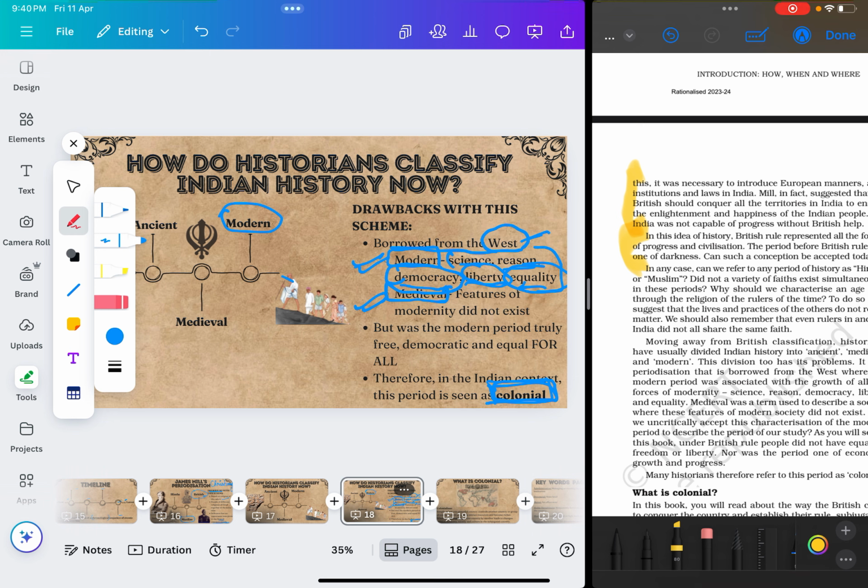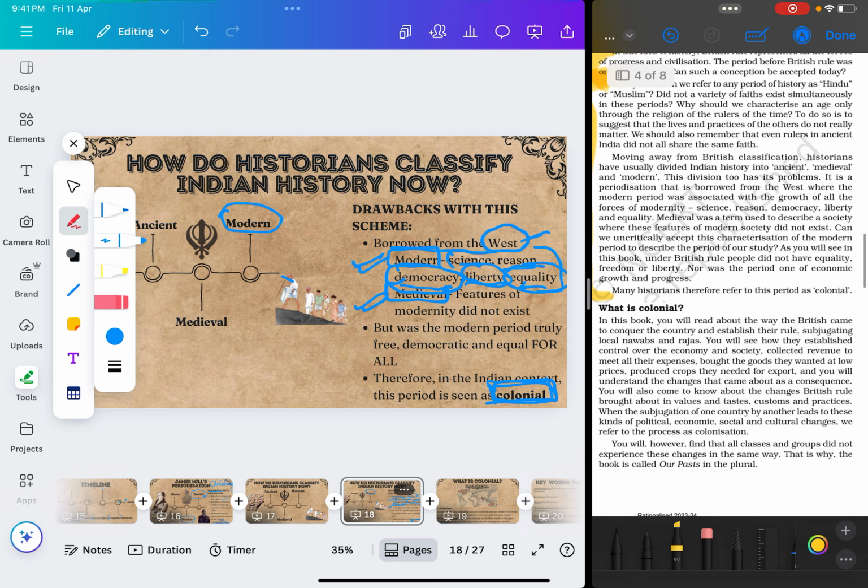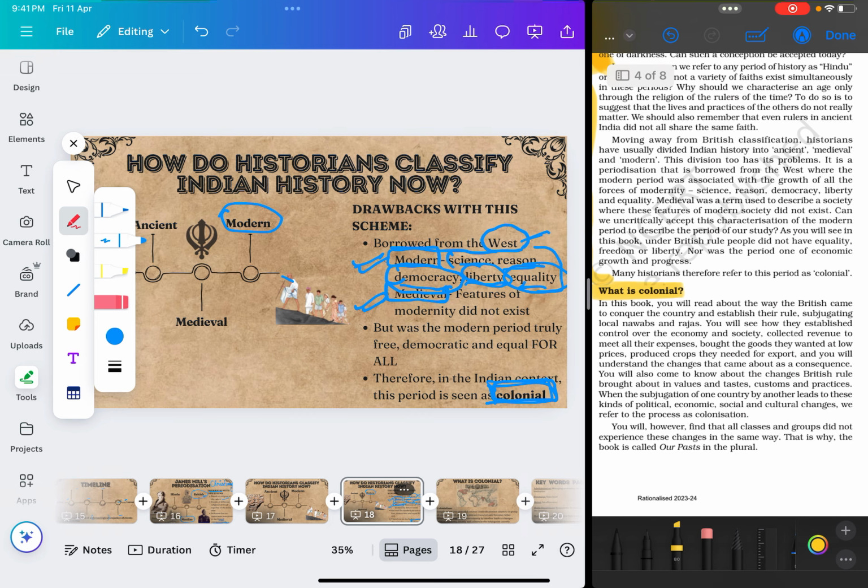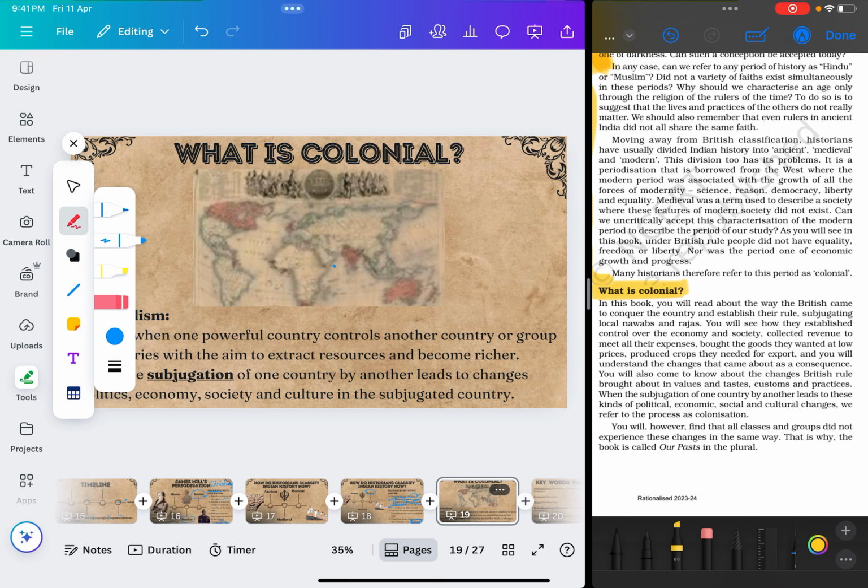Okay. So before we look into what is colonial and what does it mean, I want all of you to read these 2 paragraphs or these 3 paragraphs here. Just read this, think about it a little. Right. Now, what do we mean by colonial? If you look at your textbook, they've also asked the same question. What is colonial? So, I want everybody to look at this map. It's not very clear, unfortunately.